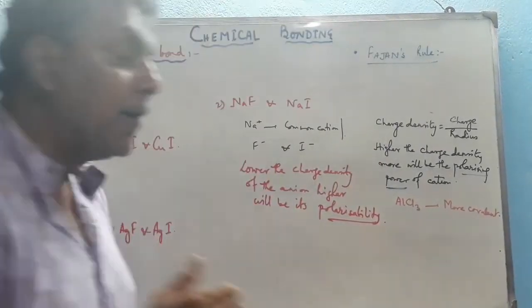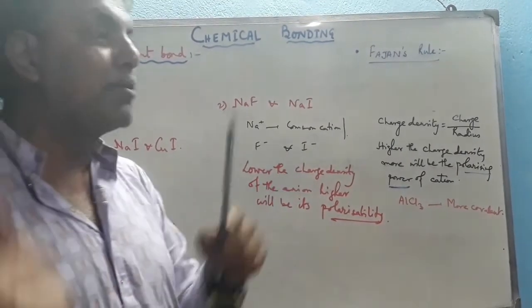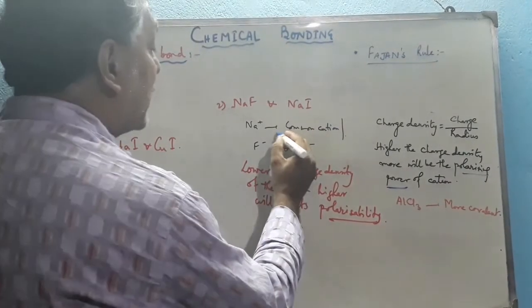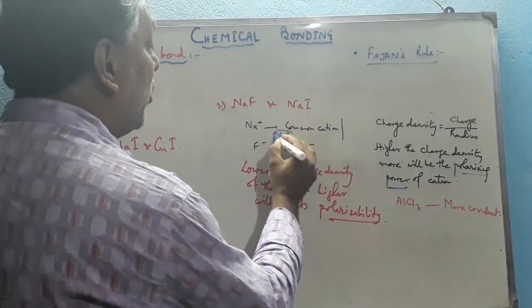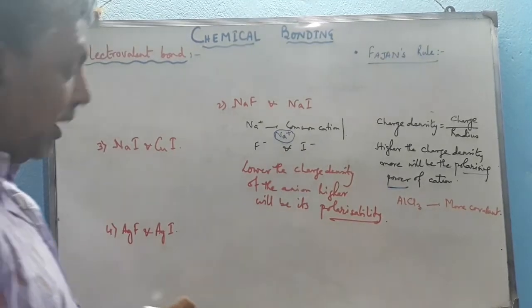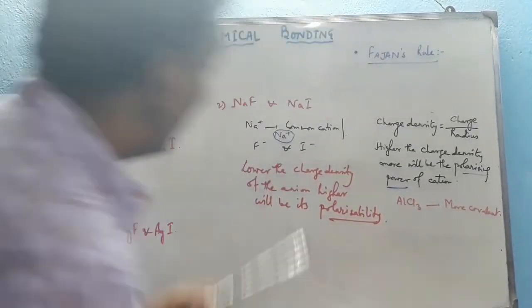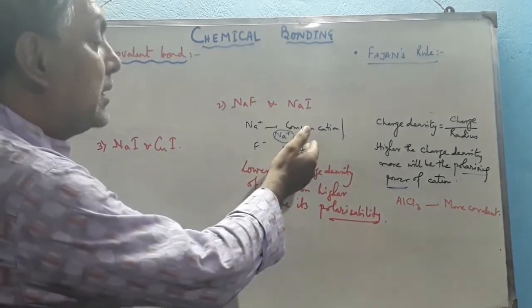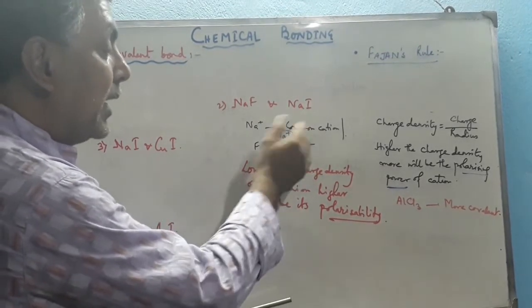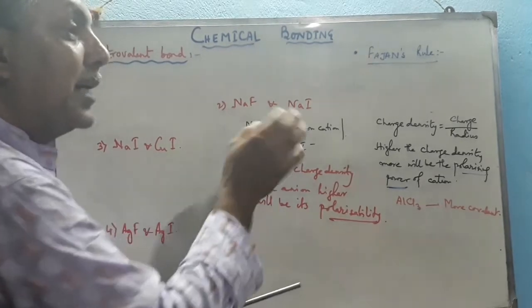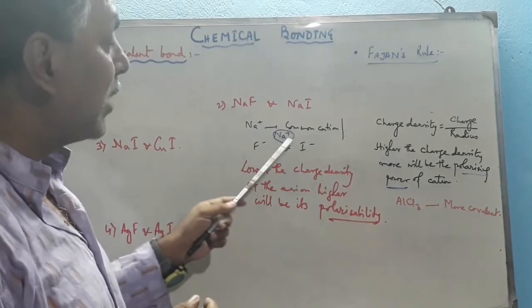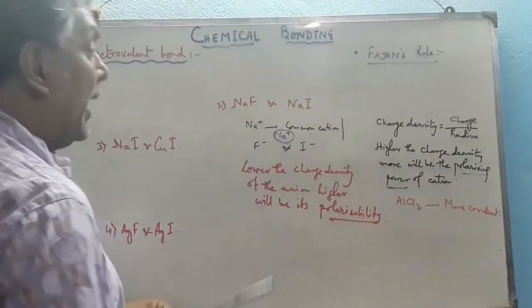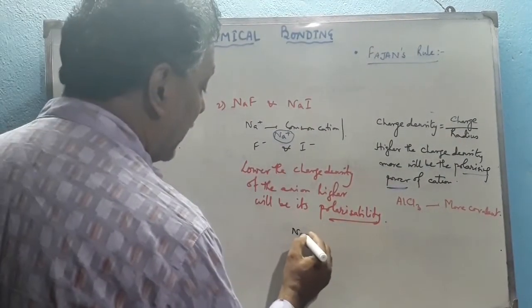That means the electronic cloud of the I- shifts more readily towards the corresponding Na+, because both these ions are attracted by the Na+. So as the polarizability of I- is more than that of F-, the electronic cloud of the I- is shifted towards the Na+. Hence the charge over the I- decreases, as well as the charge over the Na+ decreases somewhat. So somewhat charge neutralization takes place in case of NaI, and that's why NaI is more covalent in nature among these two.